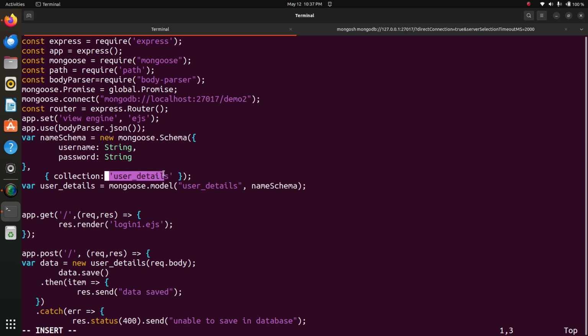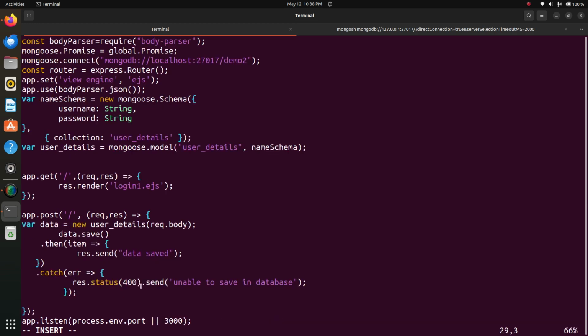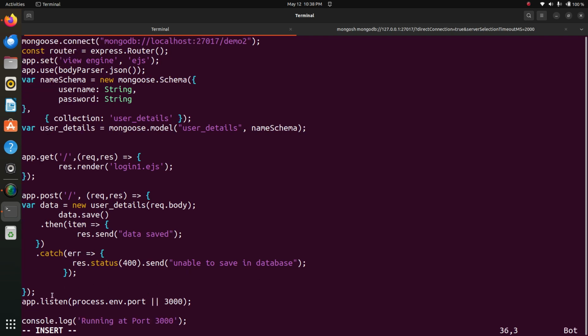Then the collection is user details. Then get, in the sense that when you execute the program, this file will load. And this part is entering data into the MongoDB database. If the data is saved, then the message will be data saved, otherwise unable to save in database. And Node.js will execute the program, and the server is running on port 3000. Now I will execute the program.